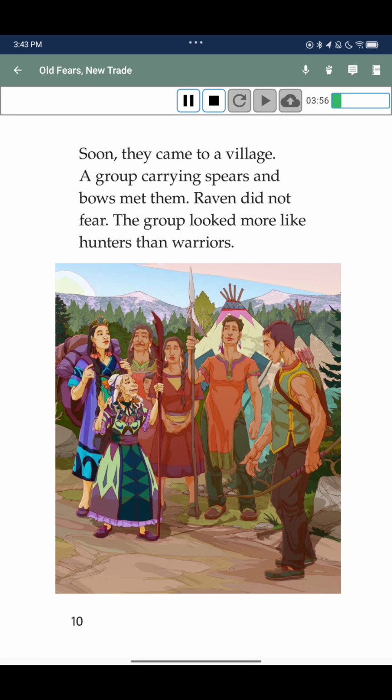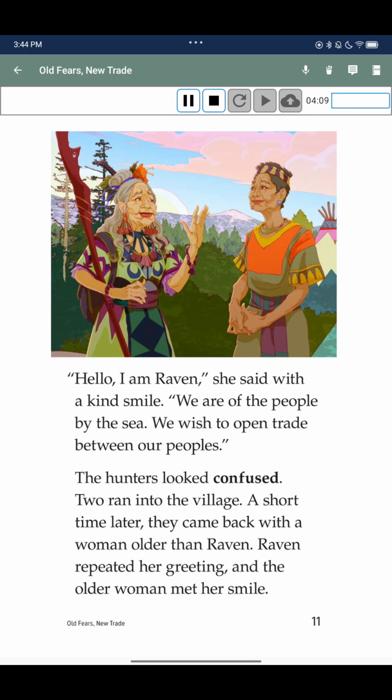Soon they came to a village. A group carrying spears and bows met them. Raven did not fear. Their group looked more like hunters than warriors. Hello, I'm Raven, she said with a kind smile. We are of the people by the sea. We wish to open trade between the two peoples. The hunters looked confused. Two ran into the village.